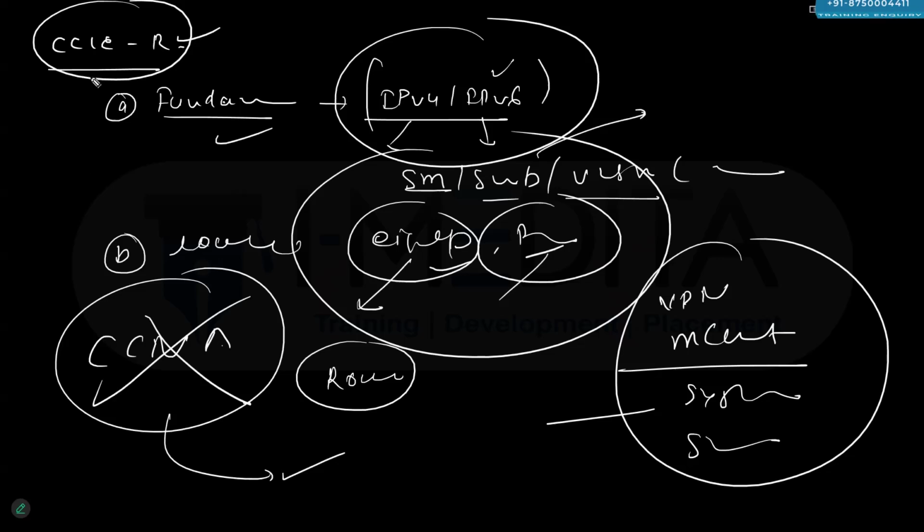Overall, what I'm trying to say is that it's not a beginner level class. It is not going to be an associate level or a professional level class. It is going to be an expert level class. So I expect that you already know the fundamentals of basic things such as IPv4 addressing, subnetting, IPv6 addressing, and basic protocols such as EIGRP and OSPF. These things you will have to have the understanding of, right?